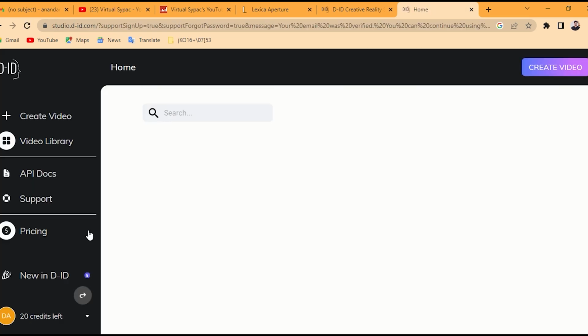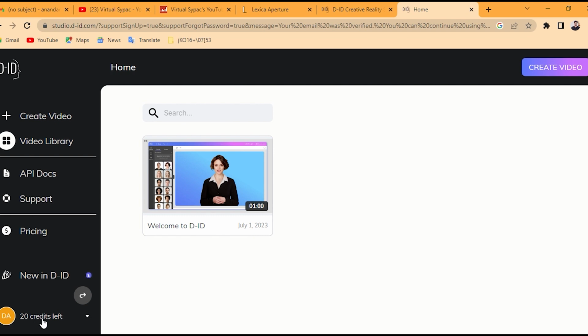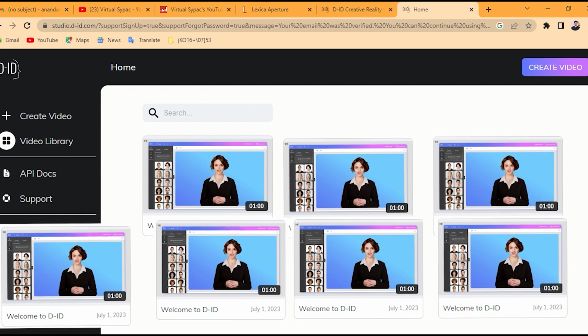Now we were redirected to Studio DID. Here we got 20 credits. And you can apply this again and again to create multiple IDs and animate literally unlimited videos.